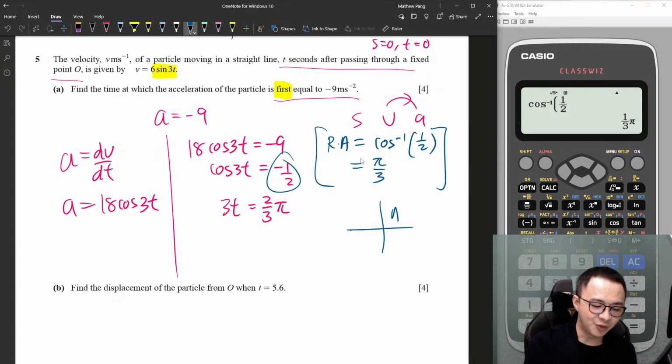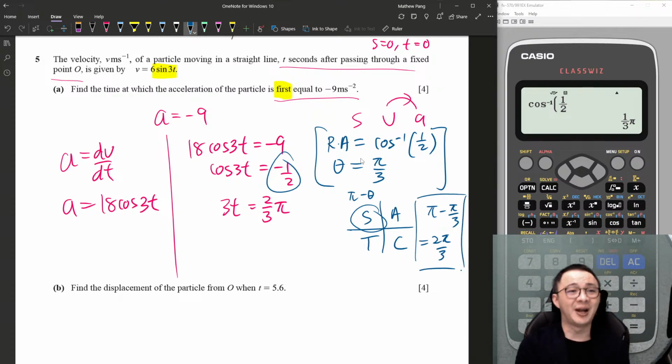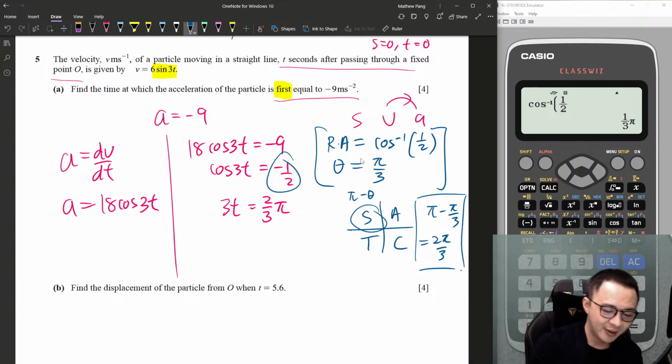Then only you draw out the CAST diagram and rotate. The first time the cos will be negative is at the second quadrant, isn't it? So that is pi minus theta, where theta is my reference angle. So therefore it's pi minus pi/3, and I got 2 pi/3. Yes, it's a very long process to get 2 pi/3, but you can straight away type it in the calculator for cos. No matter which method you are using, you will get 2 pi/3 here. Then t is 2 pi/9.